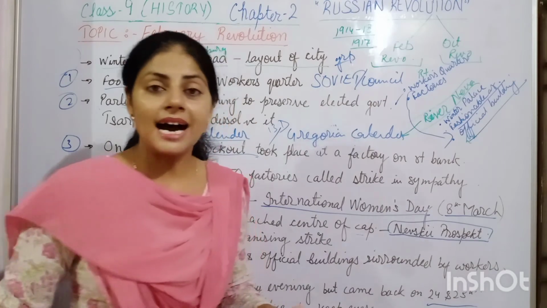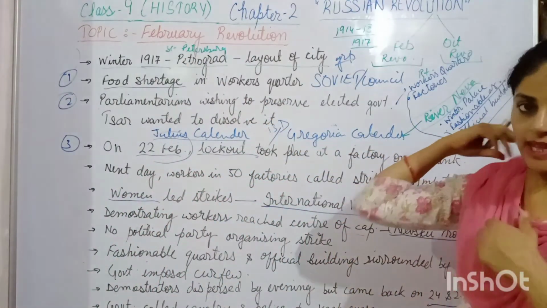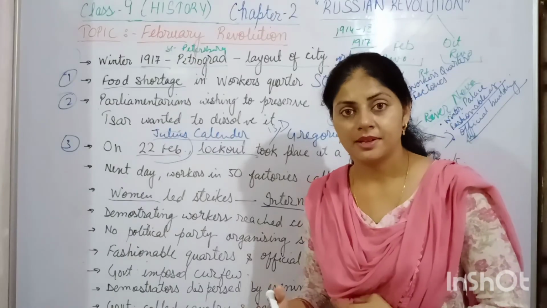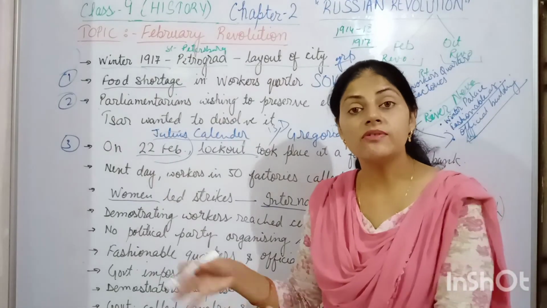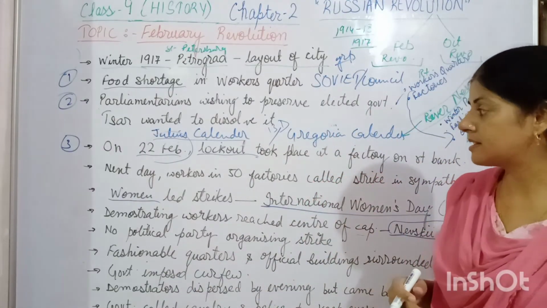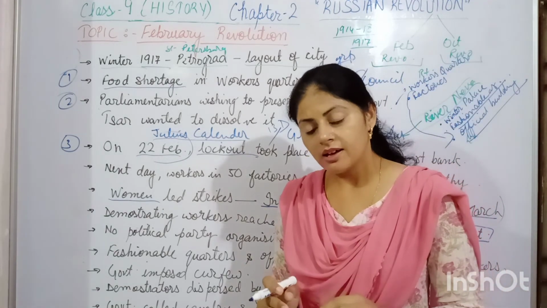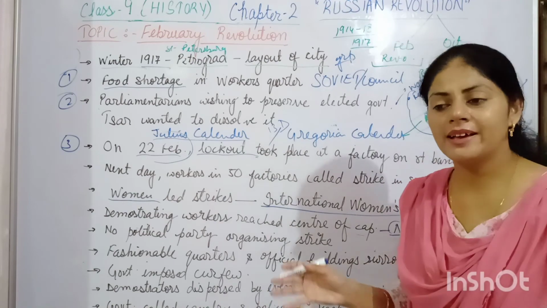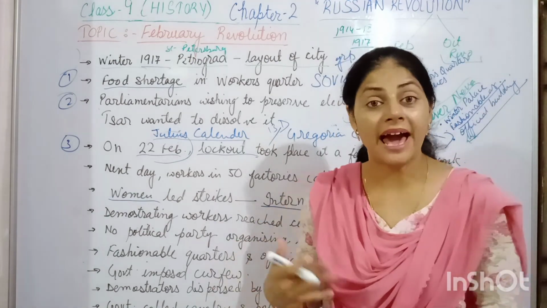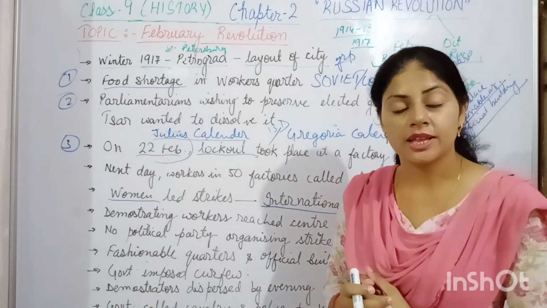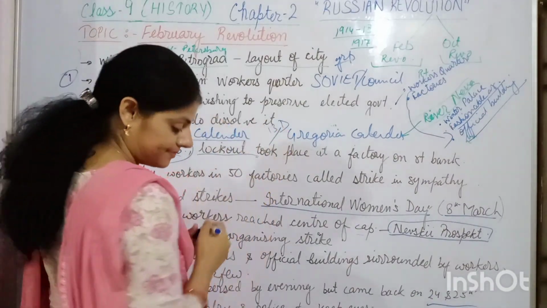Okay. After forming this, they went inside the king's palace, and there the army commander advised the king to abdicate the throne, to give up the throne. And finally, seeing the situation, the king agreed to abdicate the throne, and finally the monarchy was abolished.